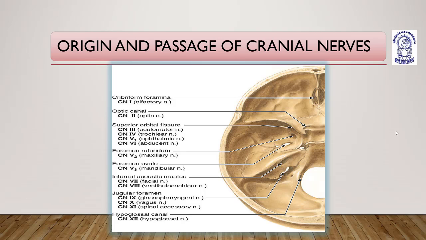The given picture is a cranial fossa, a part of the cranium, that is the skull, having different openings. These openings are known as foramens or foramina.